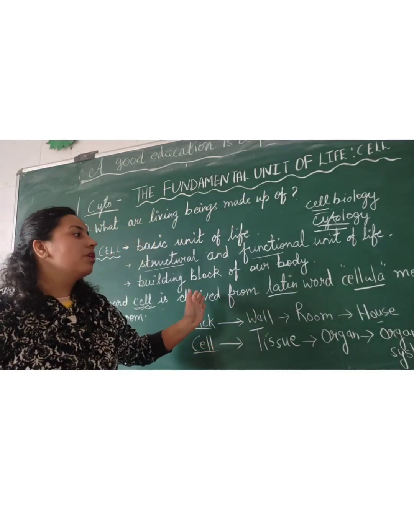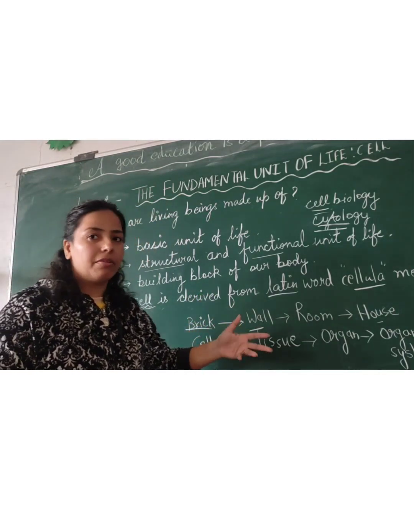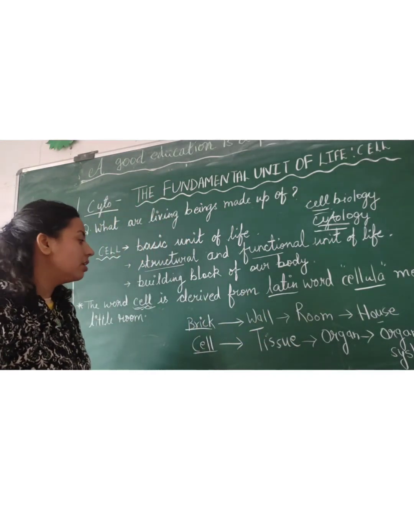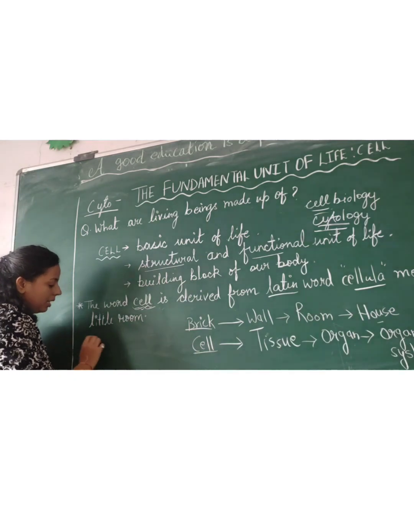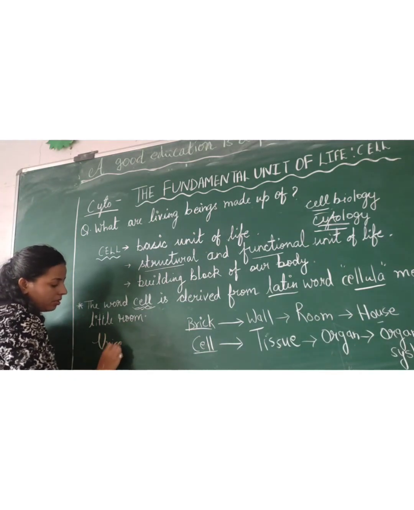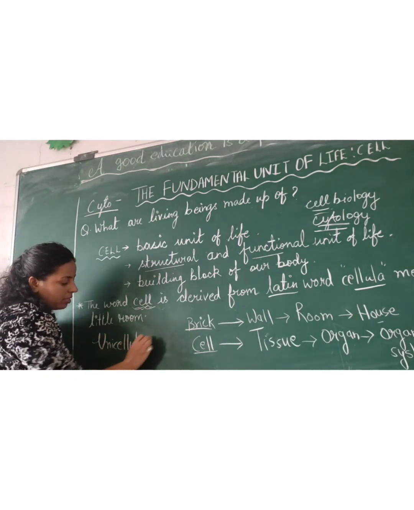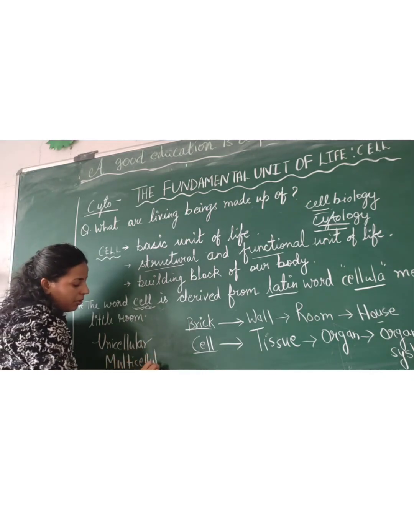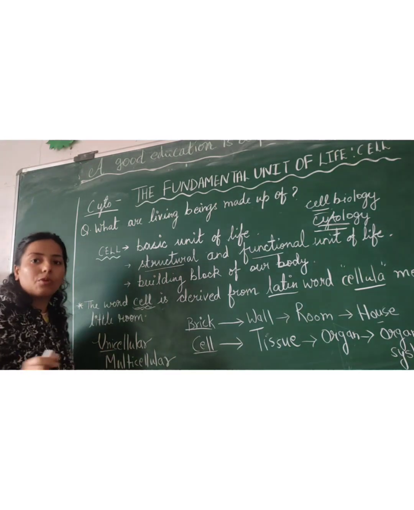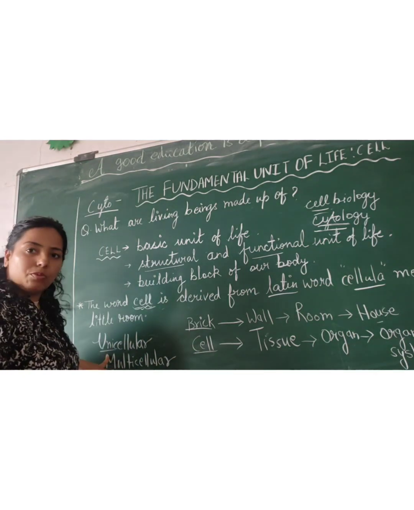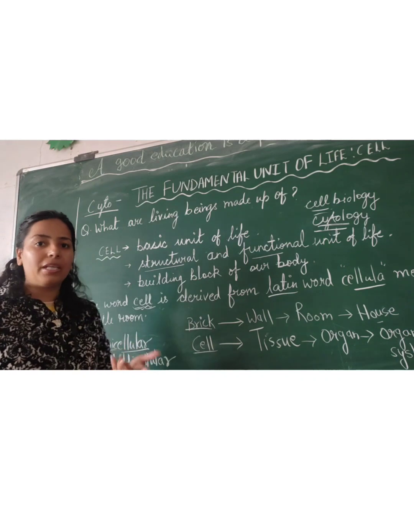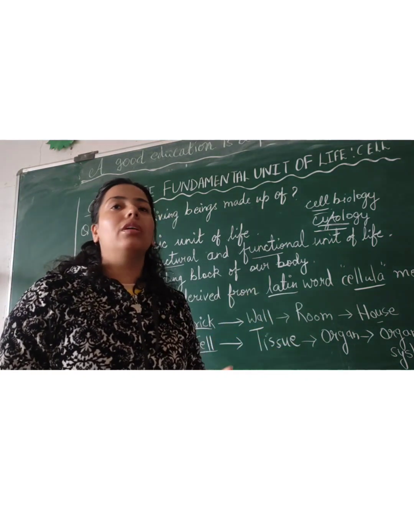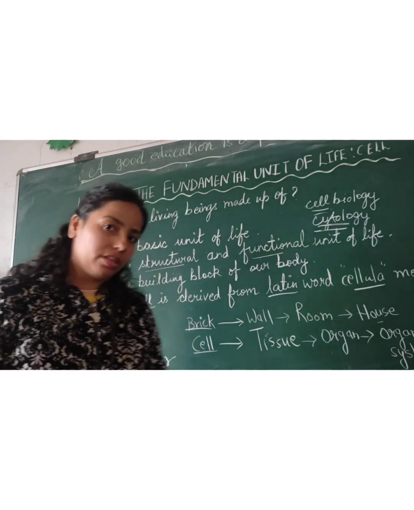Next, we will move to the very basic thing we will complete in this lecture only: unicellular and multicellular organisms, right? So what are unicellular organisms? Here uni means one, cellular means cell. So it means one cell. The organisms who are made up of one cell only are known as unicellular organisms.